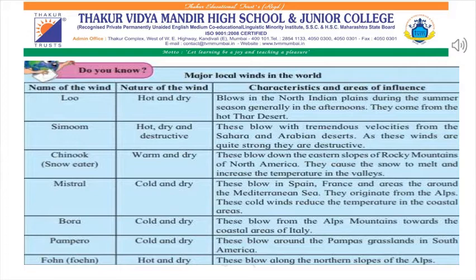Bora, cold and dry winds, blow from the Alps mountain towards the coastal areas of Italy. Pampero, cold and dry winds, blow around the Pampas grasslands in South America. And last one is Foehn, hot and dry winds that blow along the northern slopes of the Alps mountain.